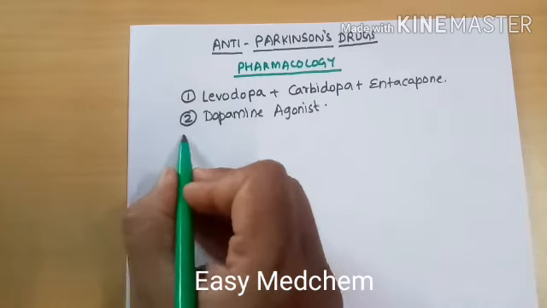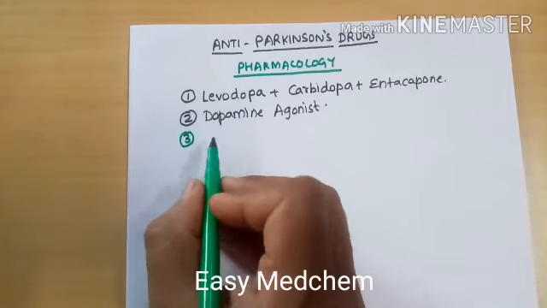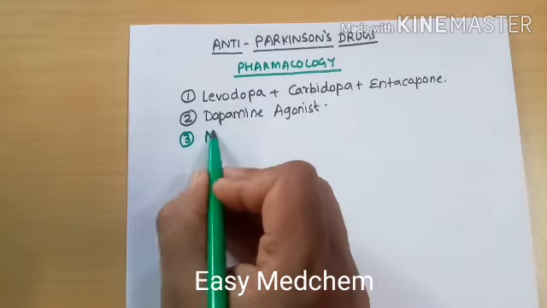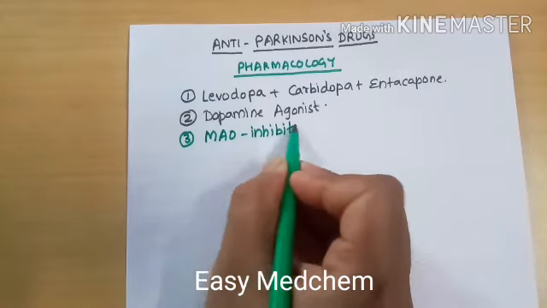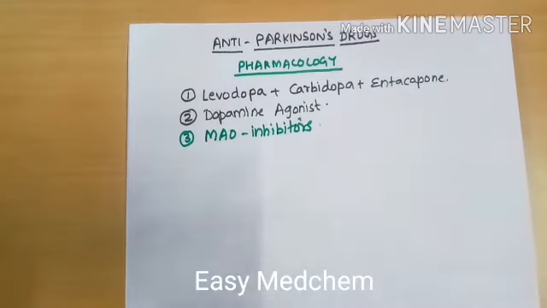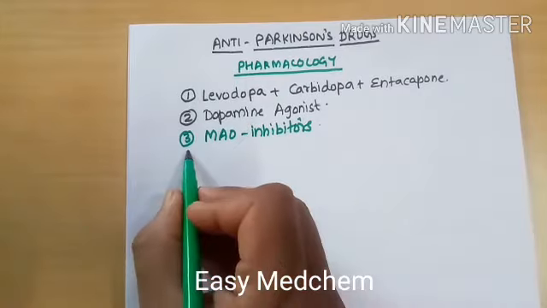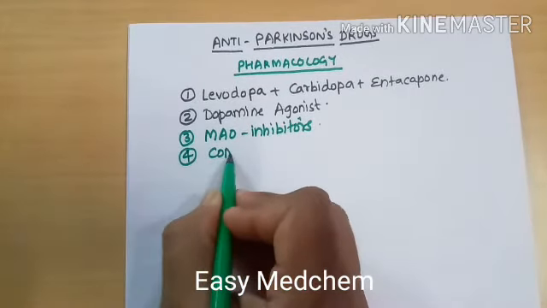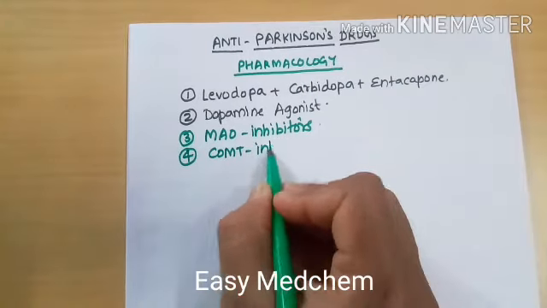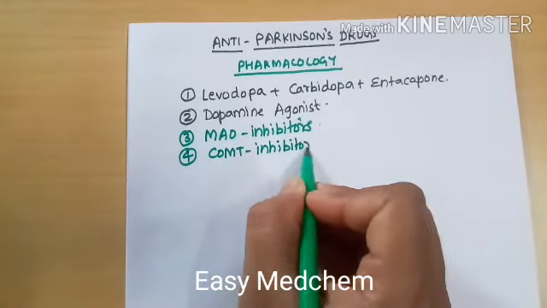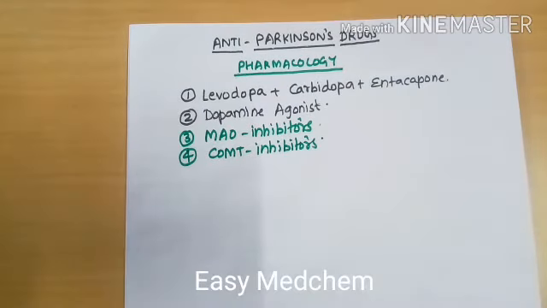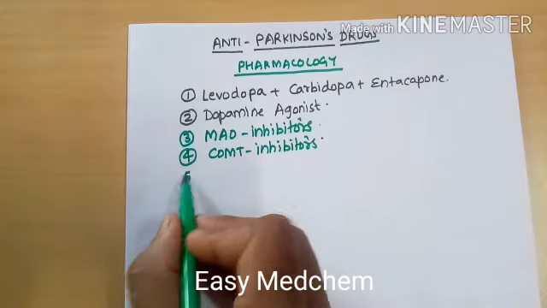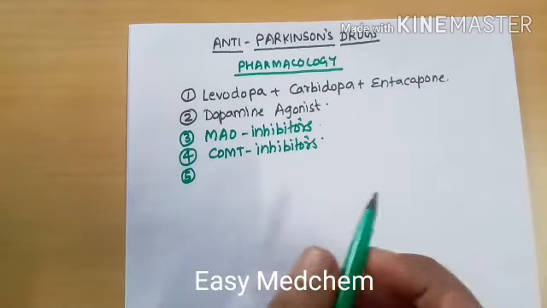And the third drug which we are using here is the monoamine oxidase inhibitors. So we are using the MAO inhibitors. And the fourth treatment is the COMT inhibitors. COMT is catechol O-methyl transferase. So the fourth subheading is the COMT inhibitors, and the fifth one is the anticholinergic.